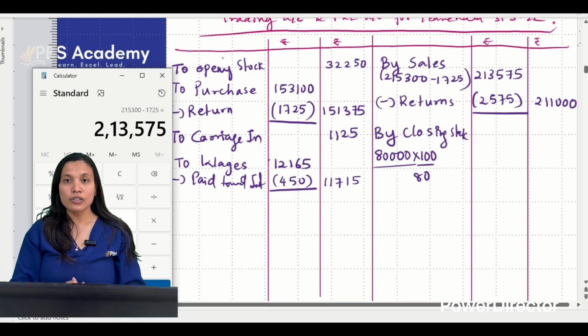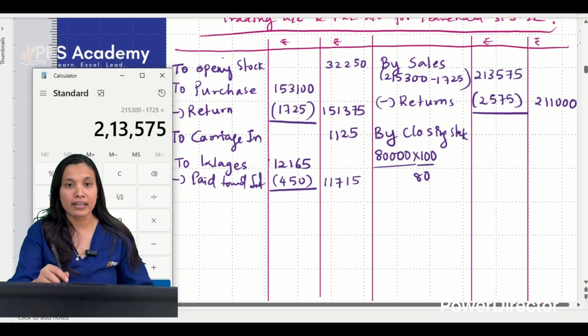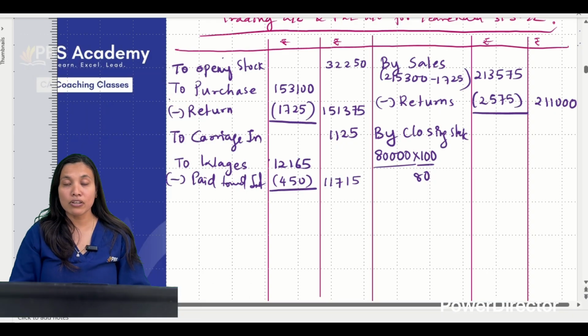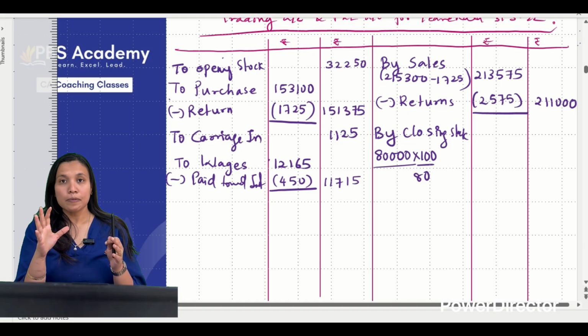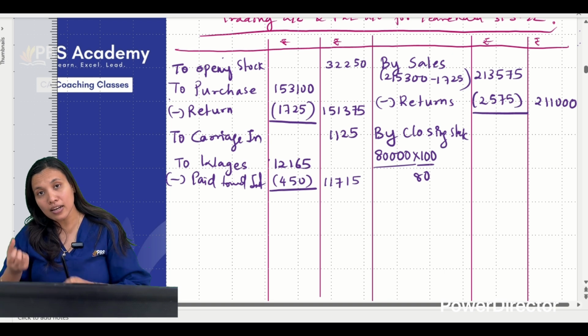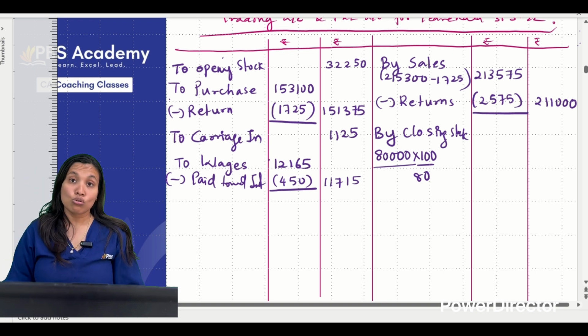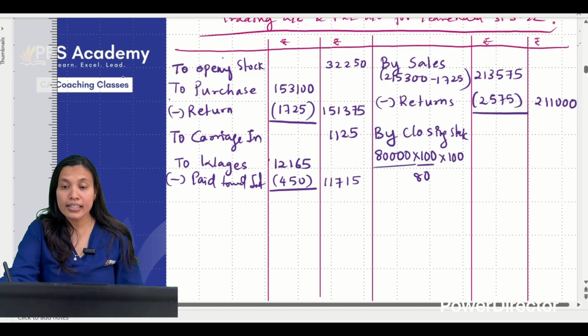Try to understand here, whatever was the balance, you can't withdraw the full amount from the bank. Bank does not allow you the withdrawal of the full amount. Matlab, whatever was the stock, uska 80% they gave you as overdraft, uska 80% you are allowed to withdraw. So what this is, again the 80%.